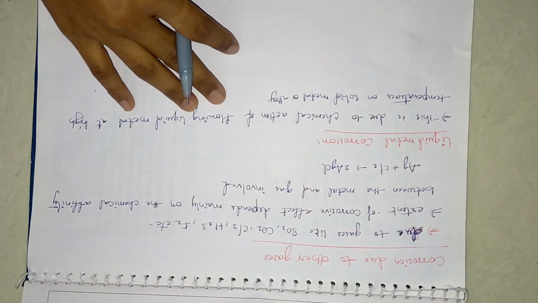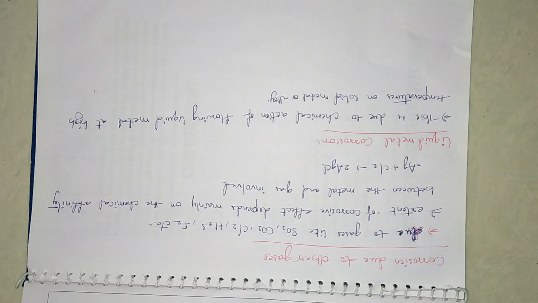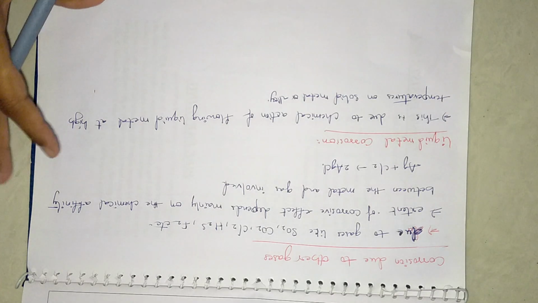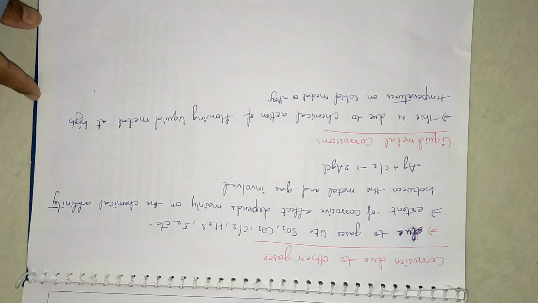And now we'll see corrosion due to other gases. This type of corrosion occurs due to gases like SO2, CO2, Cl2, H2S, F2. In this corrosion, the extent of the corrosive effect depends upon the chemical affinity between the metals and the gases involved. How severely the corrosion occurs depends upon the metal and the type of gases involved at the particular temperature. And this degree of attack depends upon the formation of the protective film on the metal surface.